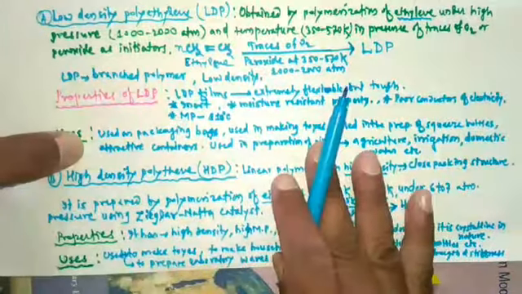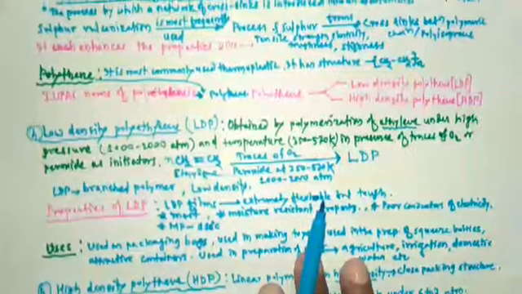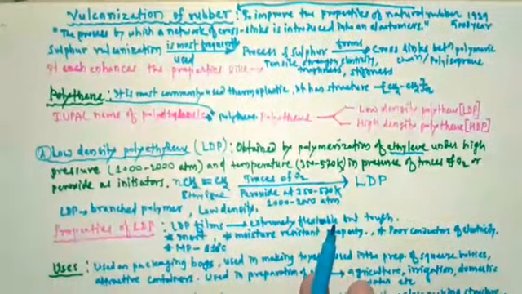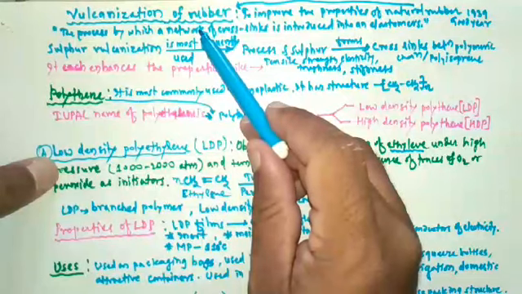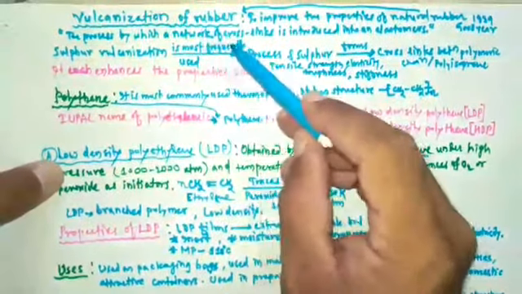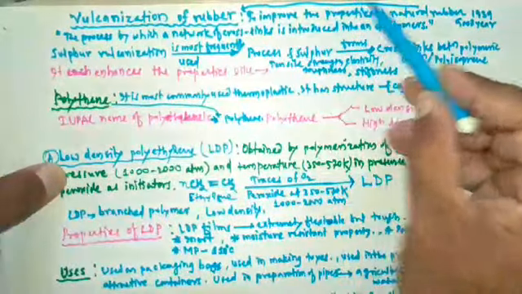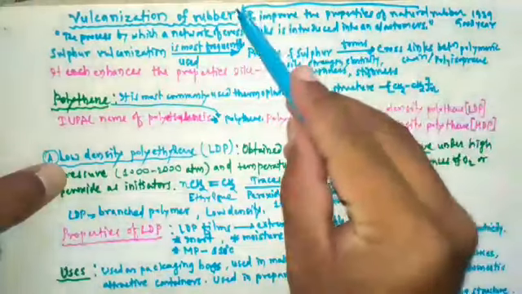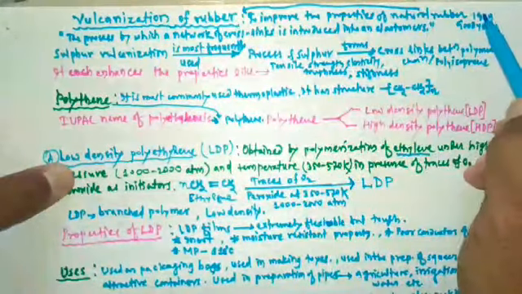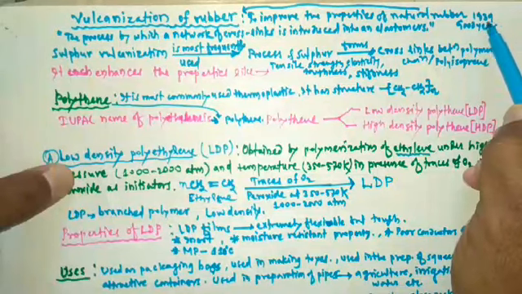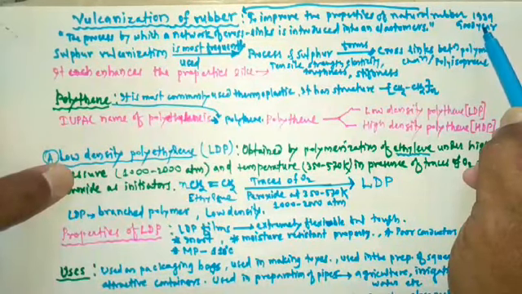In today's lecture, we first of all studied vulcanization of rubber. Why is vulcanization of rubber carried out? To improve the properties of natural rubber. It was discovered in 1839 by the scientist Goodyear.